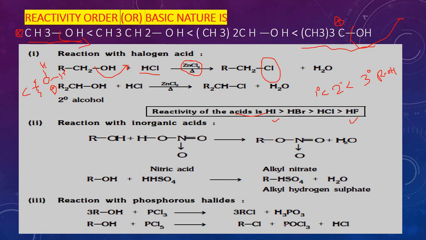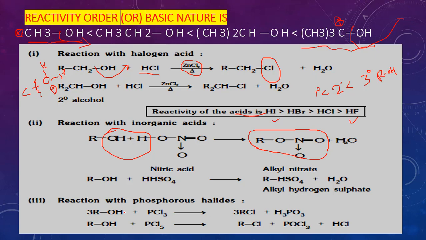Reaction with inorganic acids is not in the CBSE syllabus, but we can discuss a little more information here. Whenever two OH groups are there, one water molecule is removed like this. HNO3 is a strong acid producing H plus ions, this OH is removed, and then it forms alkyl nitrates.